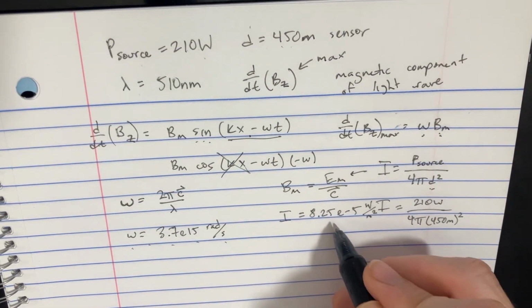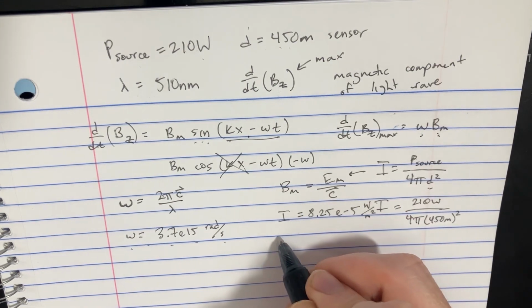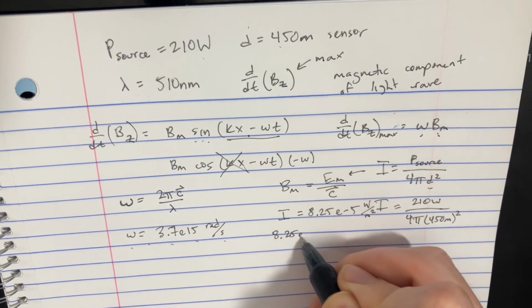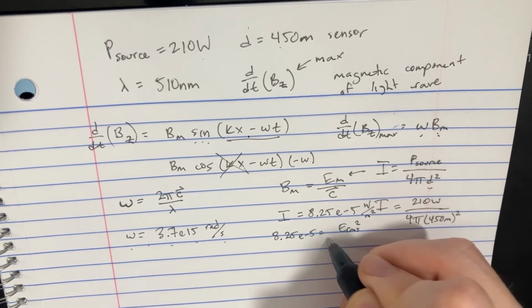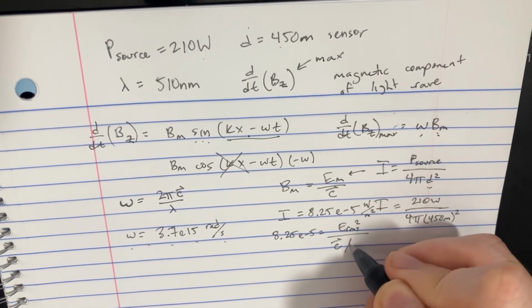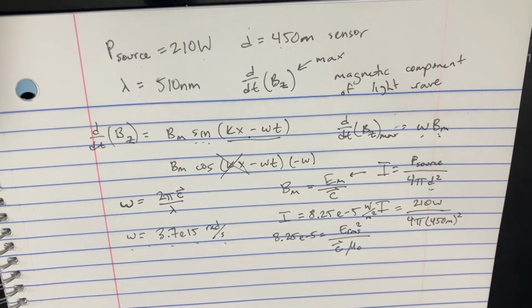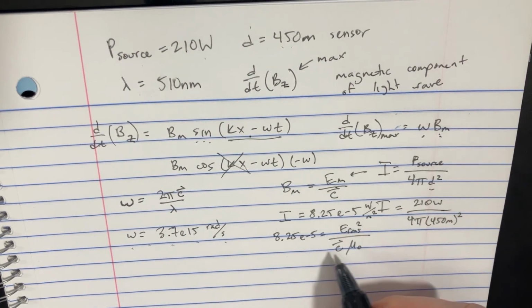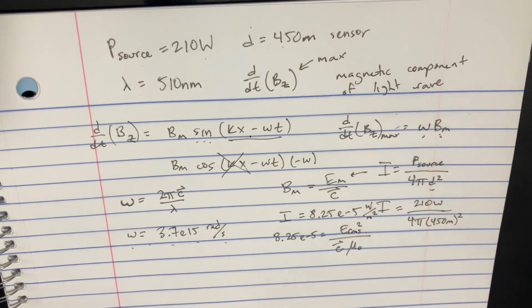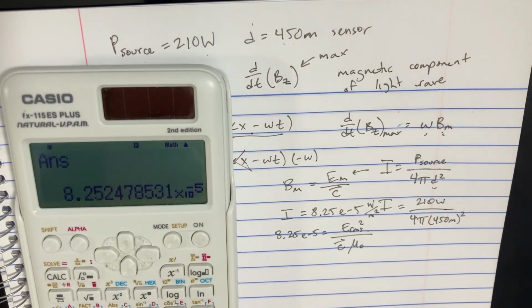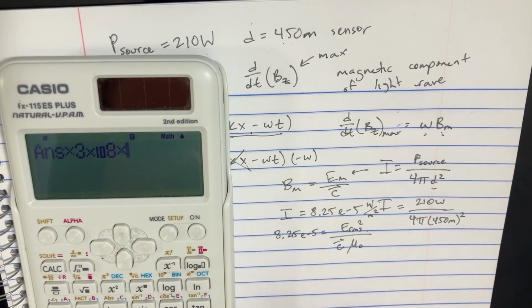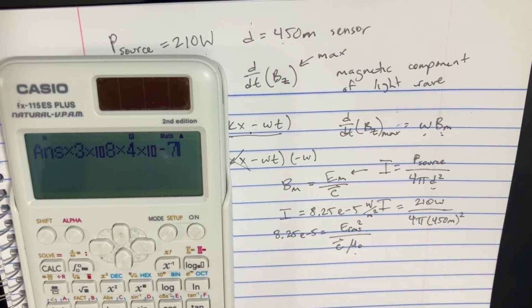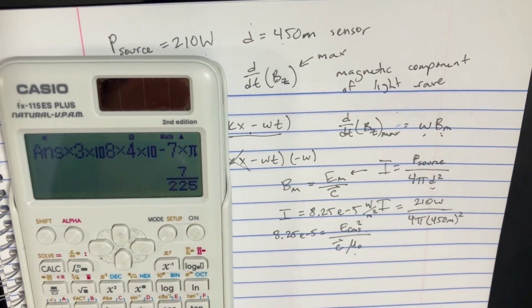Well, now let's look at the other equation for I, because I is also equal to E RMS squared divided by the speed of light times mu naught. So we should be able to solve for E RMS with that. Times the 3 e to the 8, and then times mu naught, which is 4 e to the negative 7 times pi.